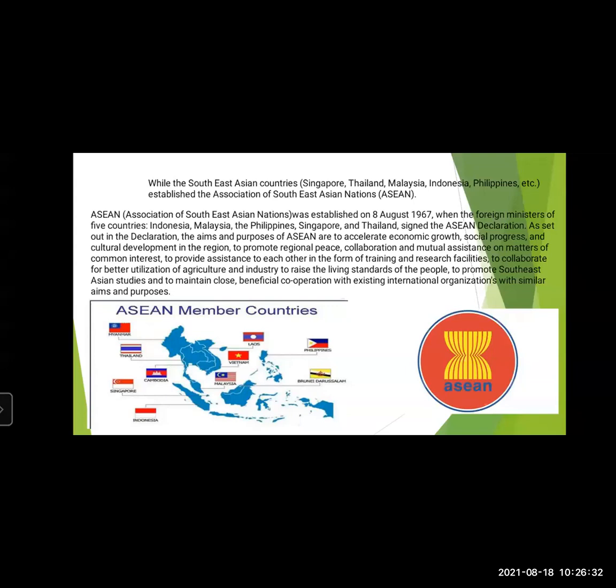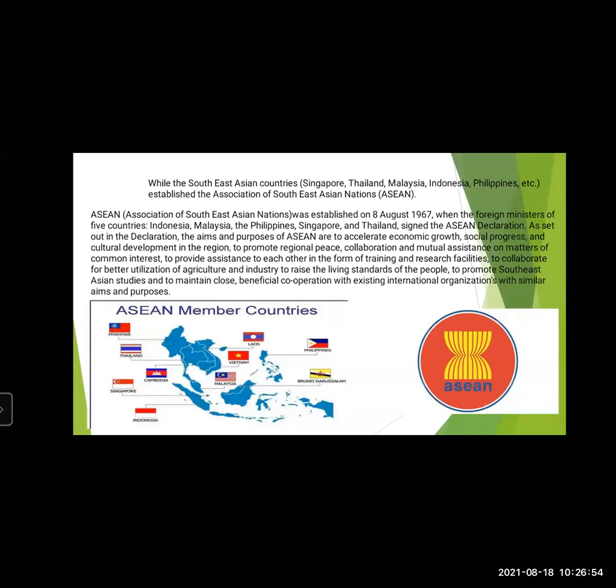To promote regional peace means peace in a particular area of a country or of the world. Collaboration means to work together to achieve something. Mutual assistance means share and support on matters of common interest, that is partnership. To provide assistance to each other in the form of training and research facilities.